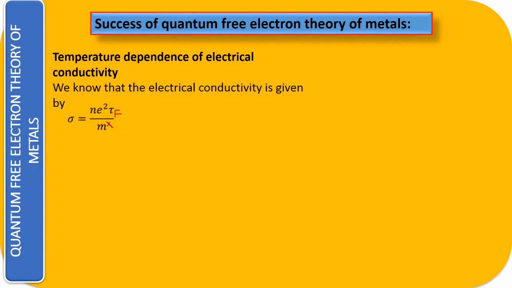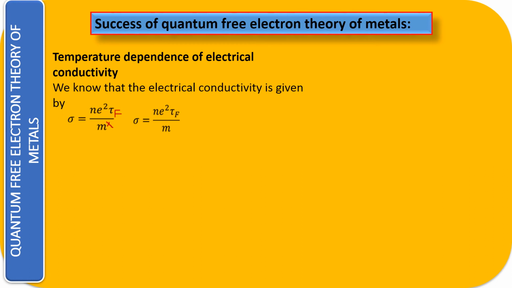So what we are saying, sigma is Ne square tau, there we had taken upon m, here we are taking tau F, where tau F becomes the relaxation time or the average time at the Fermi level upon the mass of the electron, which is also relative according to the classical theory. So the value of sigma, as we are telling over here, is equal to Ne squared tau upon m.